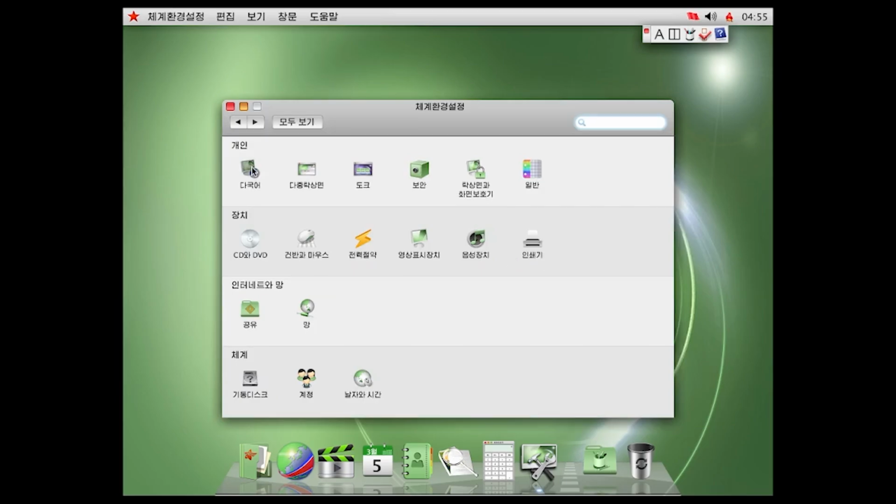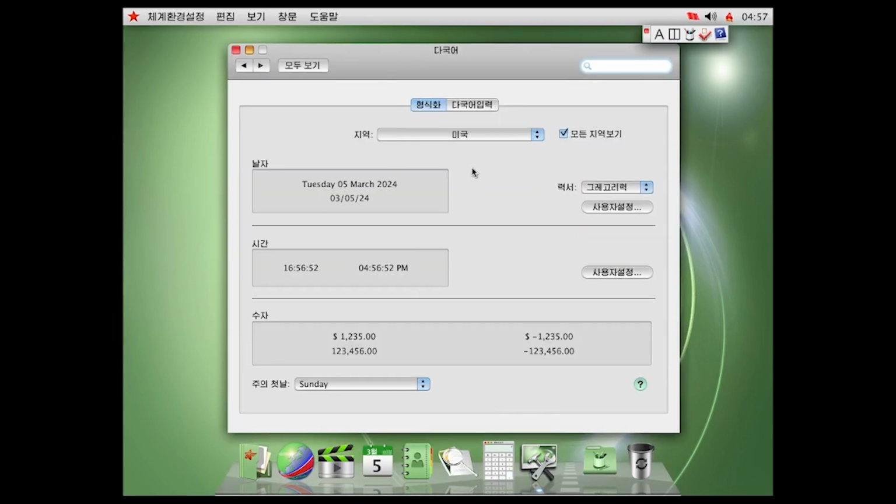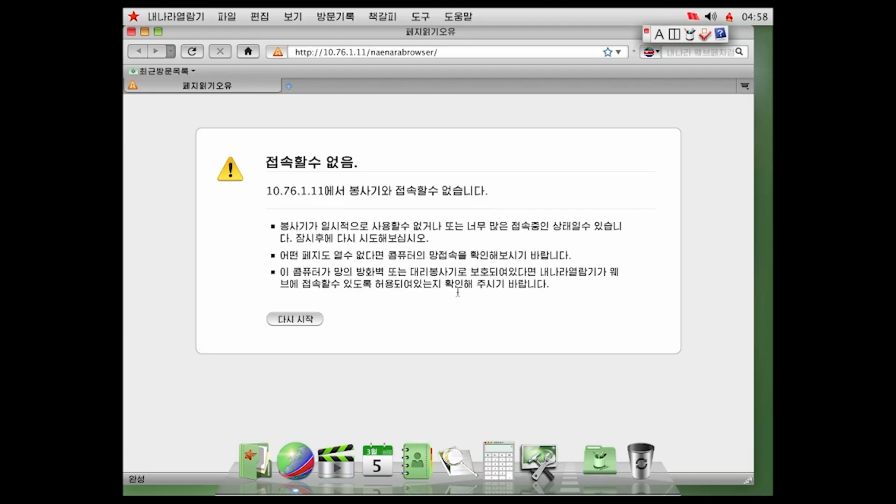This one is supposed to say multilingual, so I'm gonna click on it and see if there's an English option. I found the one that says USA. Is it actually gonna change? It's just Korean, even though I selected US. Great job, North Korea. You did really great on this OS. Okay, so seeing as to how their own web browser won't even load anything, and I can't find a terminal application anywhere, and North Korea probably knows my exact location and is sending a nuke straight to my house.